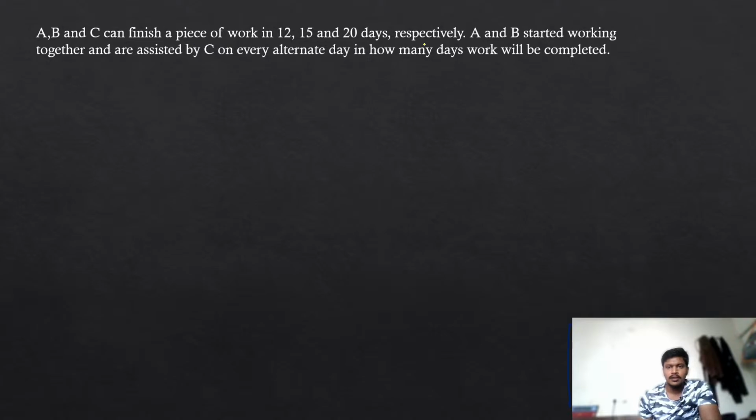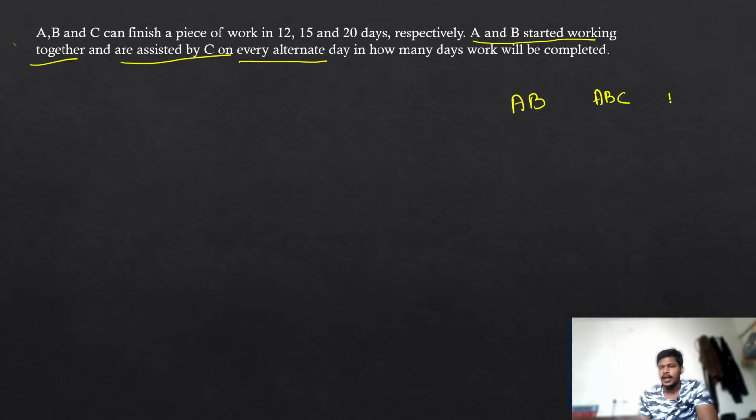See, A, B started working together. That means A and B are going to work on the first day, and they are assisted by C on every alternate day. That means A, B is going to be there and C is going to come to join to help them. Again A, B is going to work, again C is going to help them. That's the meaning of A, B working together and C assisting on every alternate day.